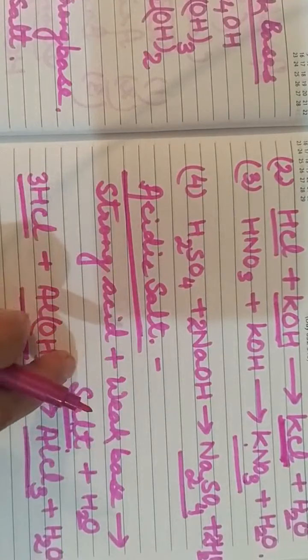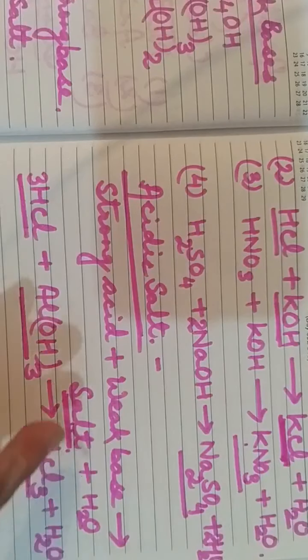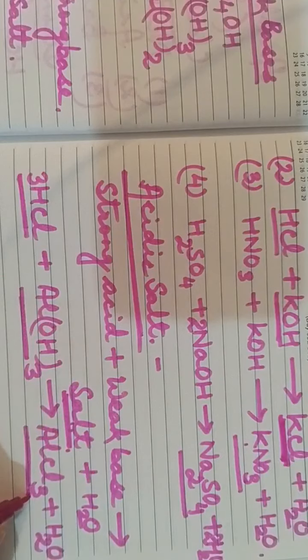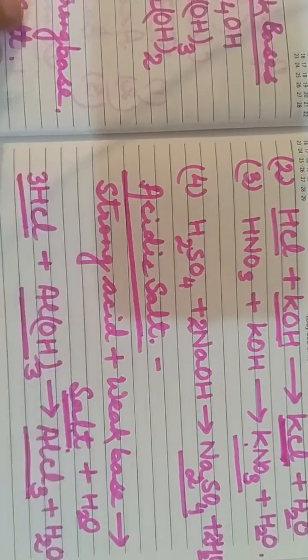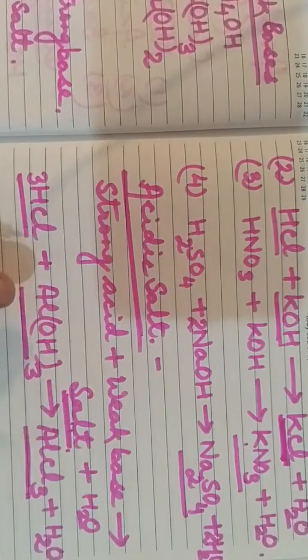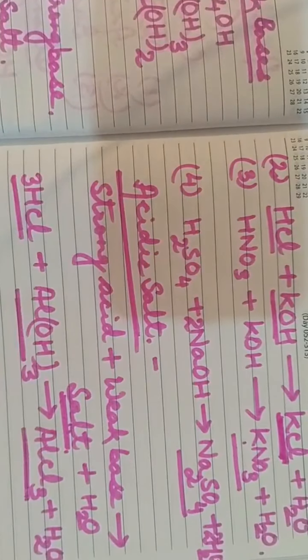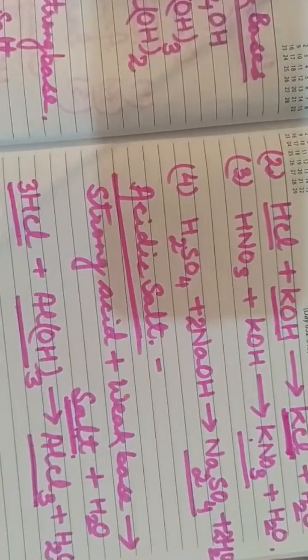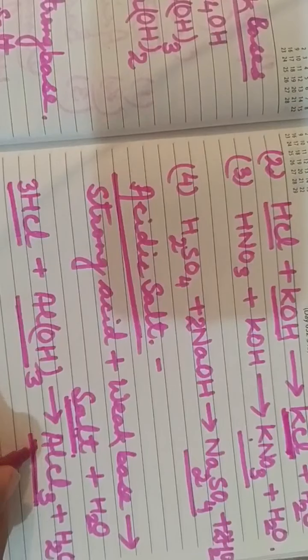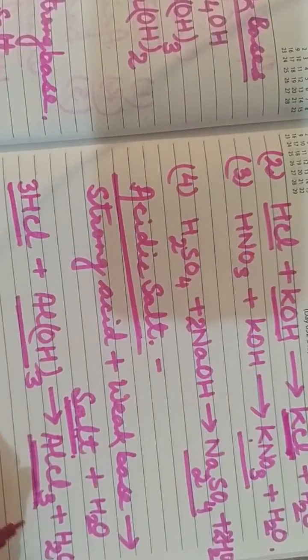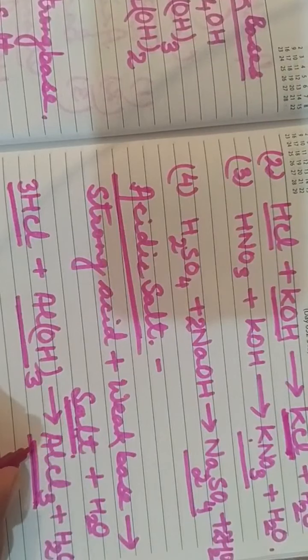Again we have to perform a simple activity to detect whether the salt is acidic in nature or not. As we did in testing the neutral salt, we have to do the same. We take the salt aluminium chloride and dissolve it in water.